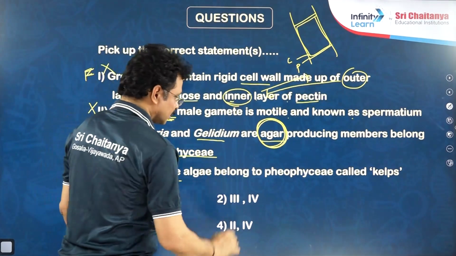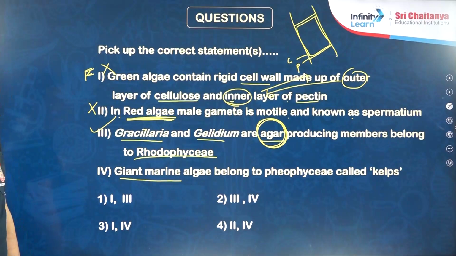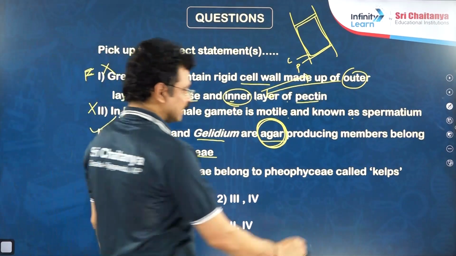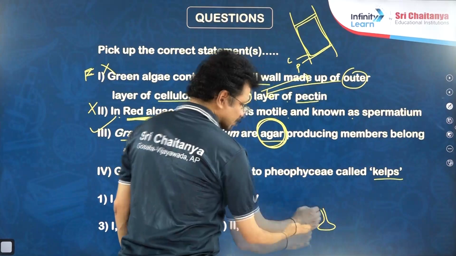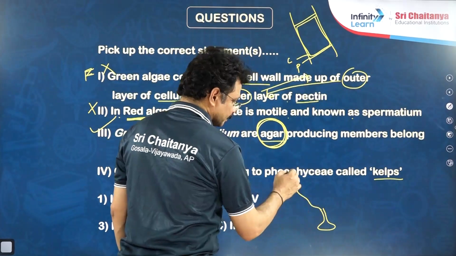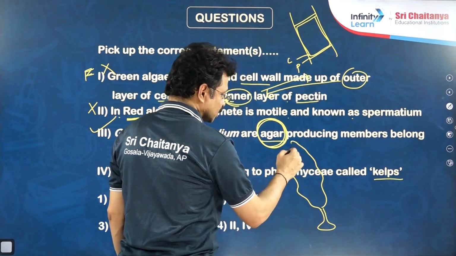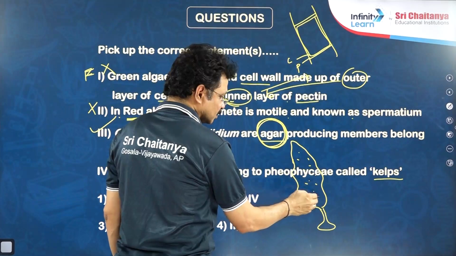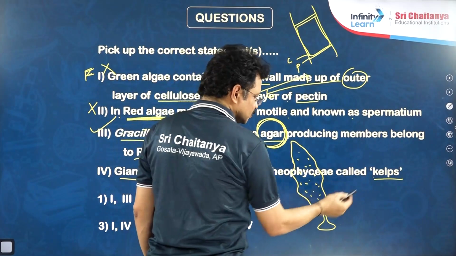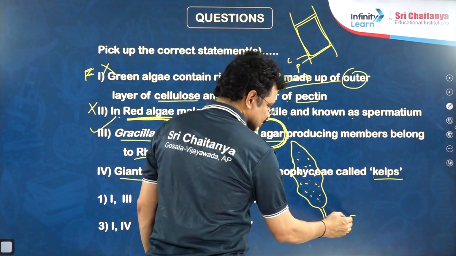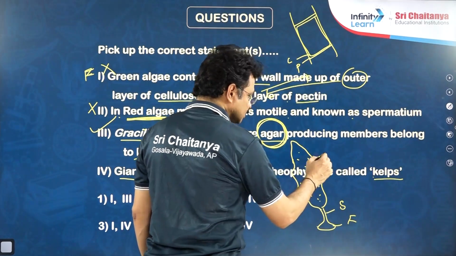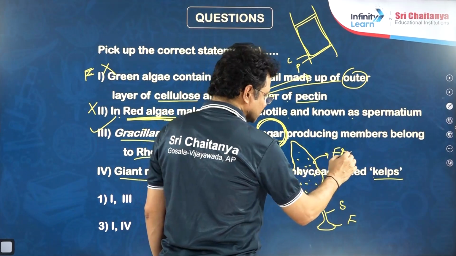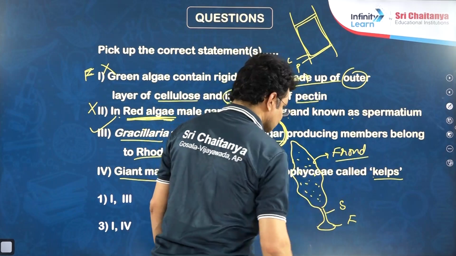Giant marine algae belonging to brown algae, phaeophyceae, are also called kelps. These kelps are differentiable into a basal foot, a middle seta or stipe, and a larger photosynthetic portion called the frond.